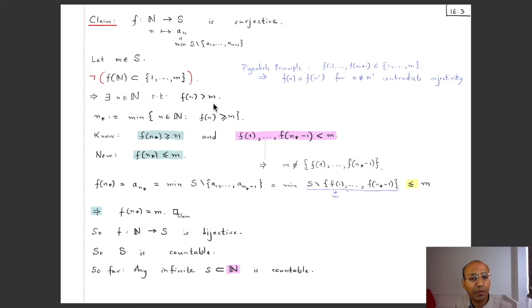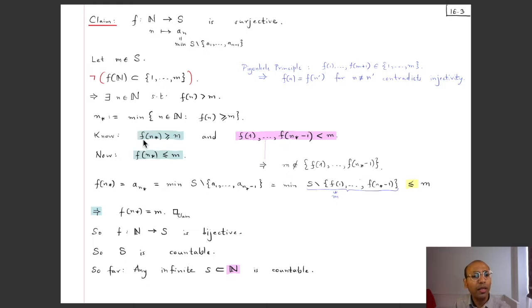So that means that there must be some natural number such that Fn exceeds this m, so Fn is strictly bigger than m. Now if I look at the set of all n such that Fn is bigger than or equal to m, then that set is not empty, because we know that there exist n's for which Fn is strictly bigger than m, in particular bigger than or equal to m. So this is a non-empty set of natural numbers, and so by the well ordering principle, the minimum of this set exists. Let's call that n star.